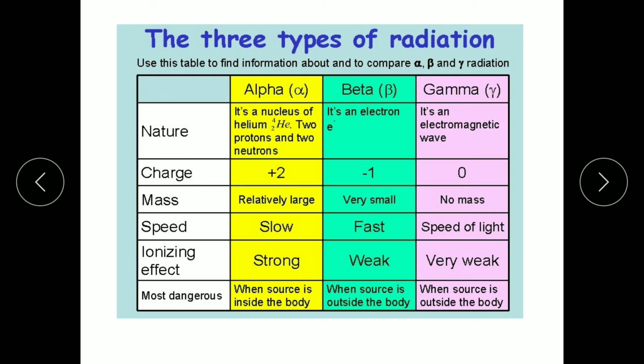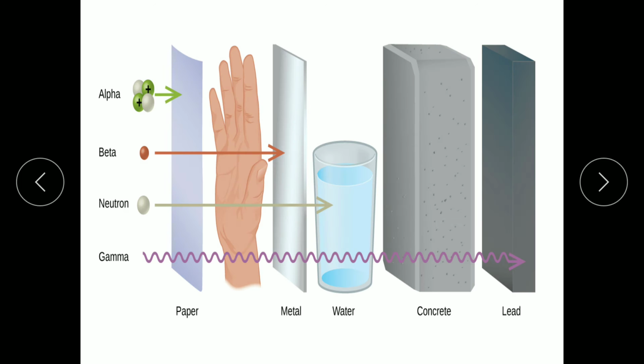From that matter it comes out. Now, alpha particles are most dangerous when they are inside our body. Beta is also dangerous when the source is outside the body. And for gamma rays it is the same: when the gamma source is outside the body, it is most dangerous. Now see our next point.